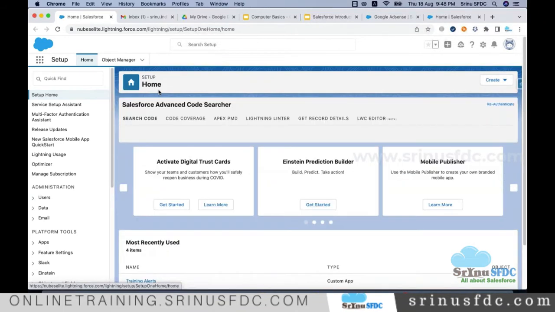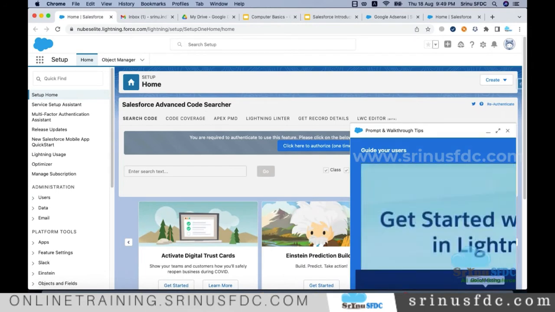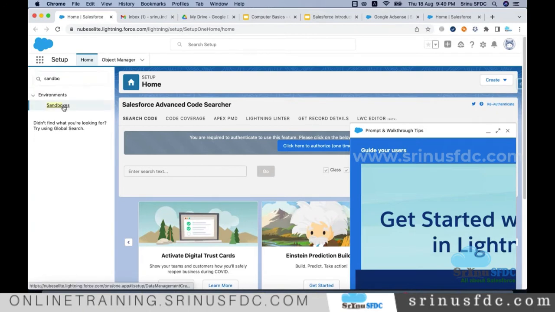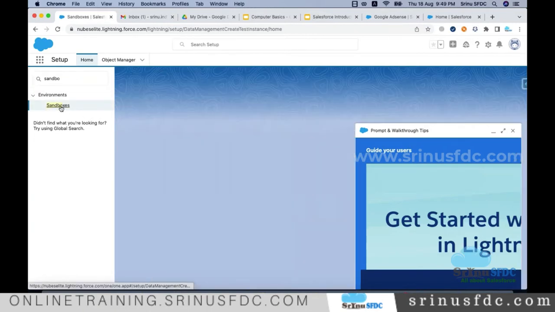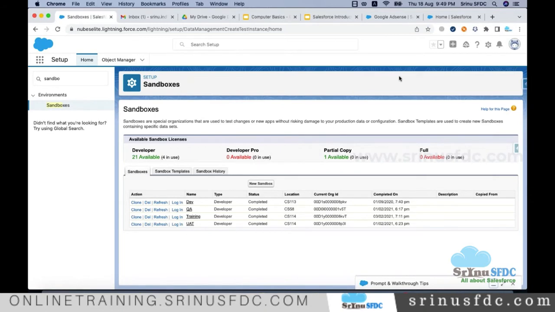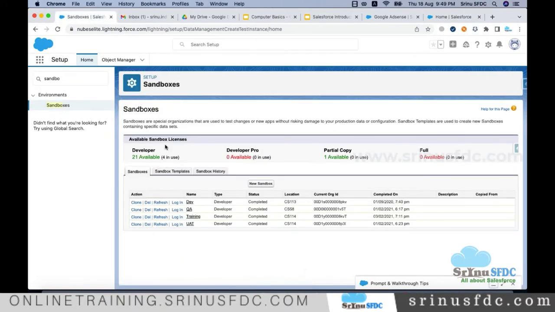Some of you might already be registered for the developer edition account. For sure you don't see the option called sandboxes. You see this sandboxes option only in the paid account. Just understand this one. Only this is missing in the developer edition. Otherwise, everything else will be there in the developer edition, even beyond the license one, because this is the licensed one.